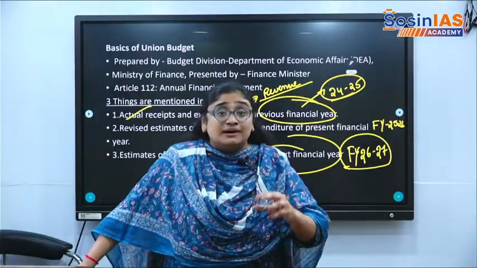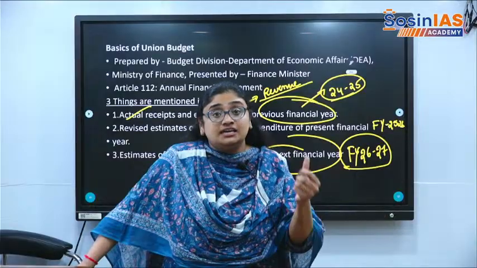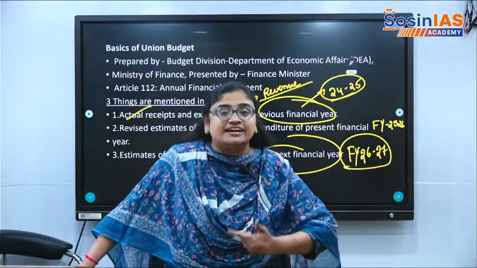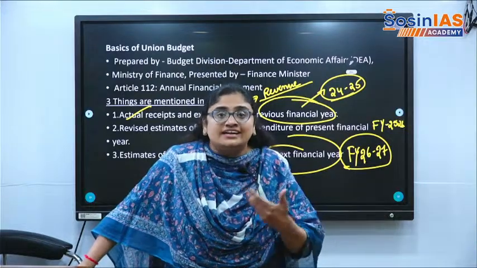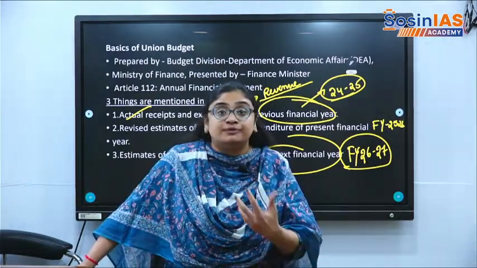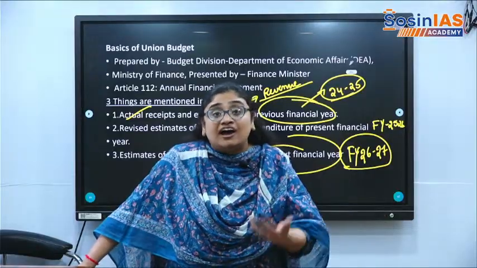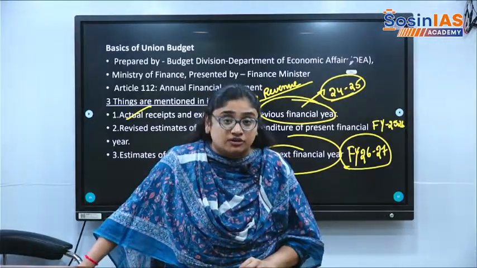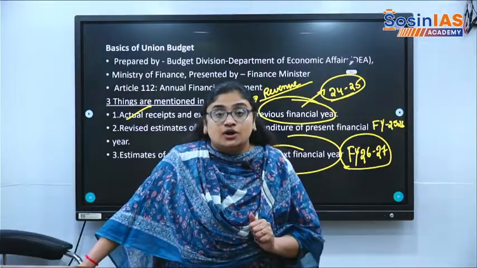And whatever the budget estimates we have done exactly at the time of 25 to 26 were revised now. Now we know what actually happened. Now we know exactly what borrowings we have predicted. Are they really into the pockets of the government or not? So they are revised. Okay.